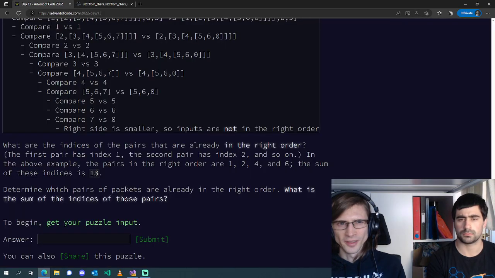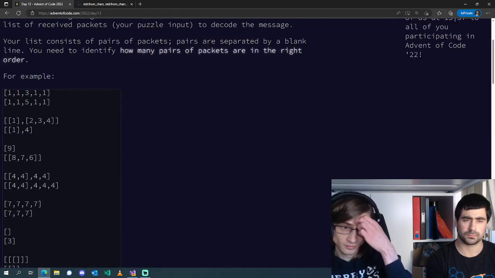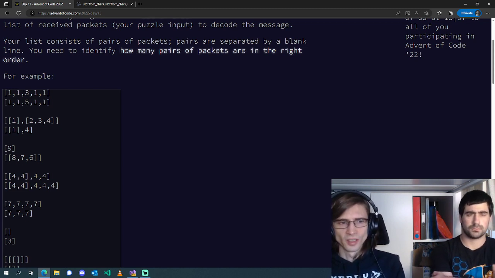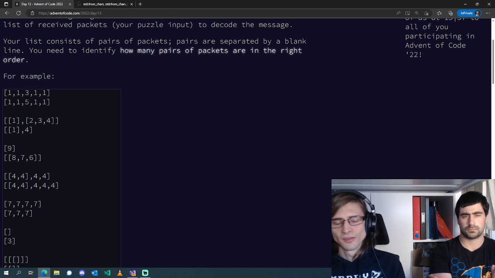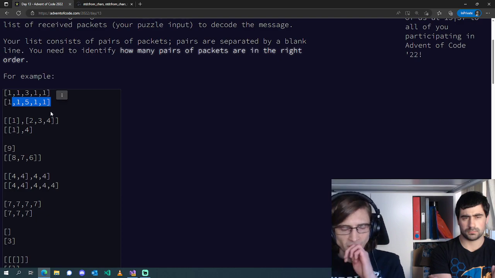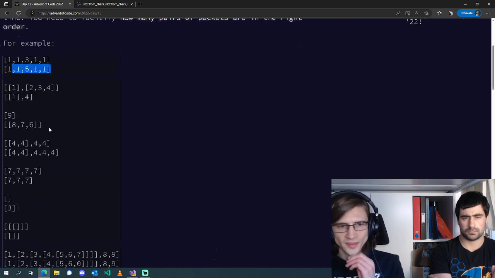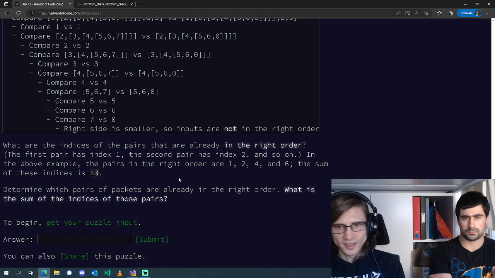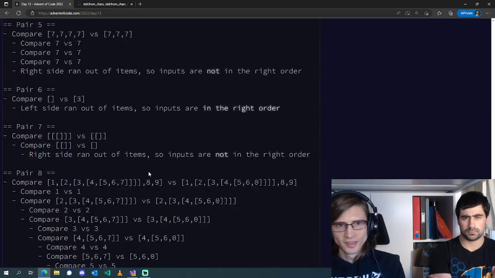We can forget about any empty lines, and then get all of our pairs, and then filter the list by the pairs where the left-hand side is smaller than the right-hand side, and then we return the sum of the indices.